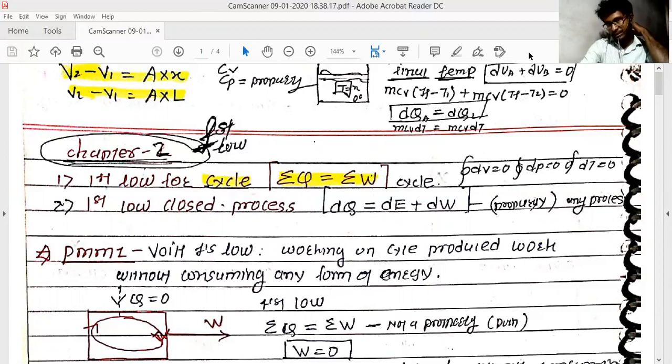The second formula, on the right side, shows that if you combine two substances at different temperatures, they become equilibrium after a certain time.